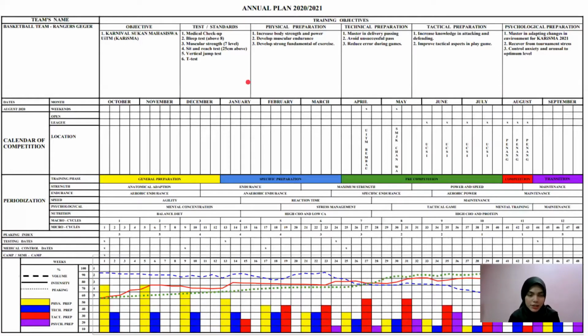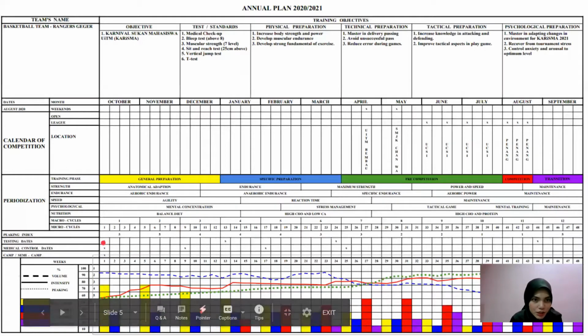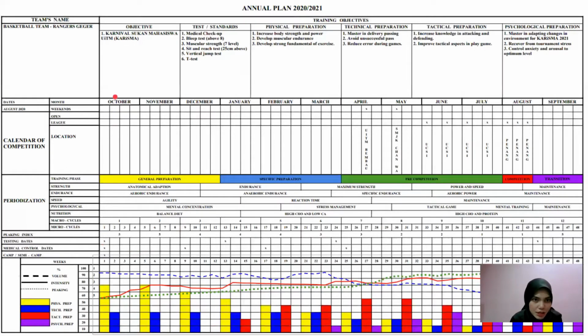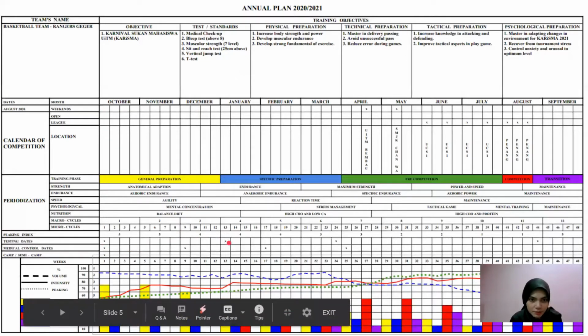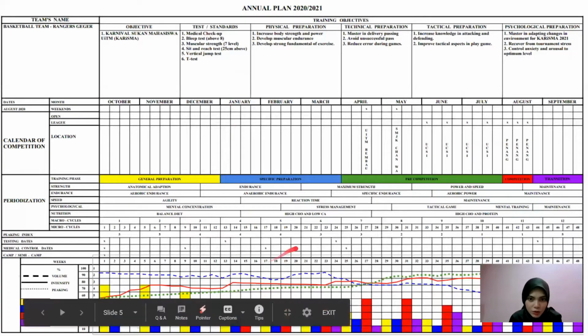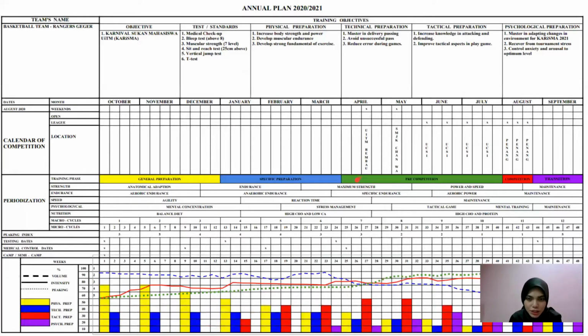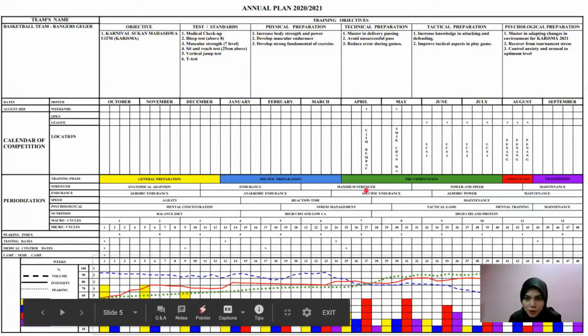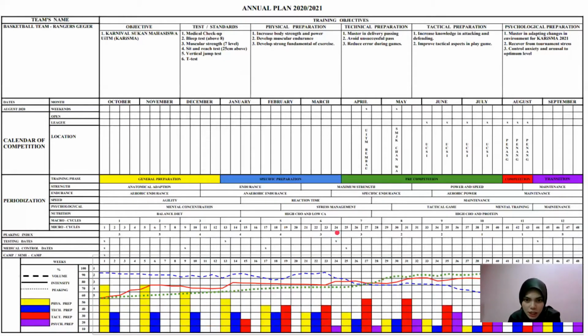The tests will be on the first week of general preparation, which is the first week of October 2020, then on the first week of specific preparation, which is the first week of January, and also before pre-competition, which is the last week of specific preparation, the last week of March.